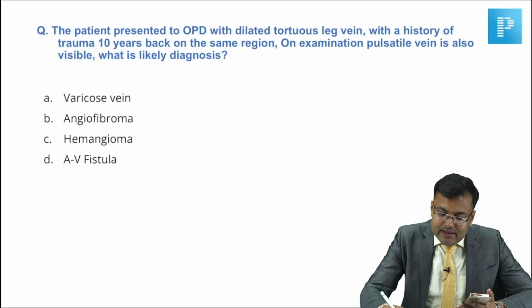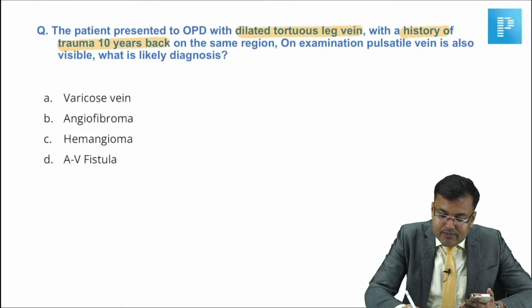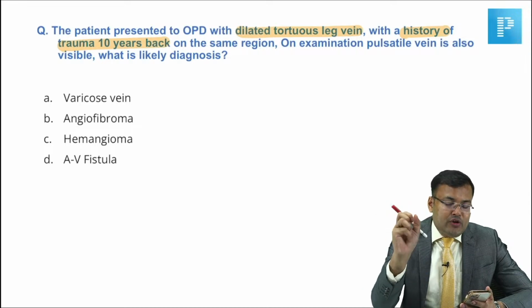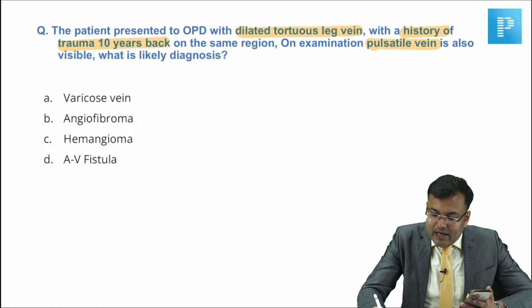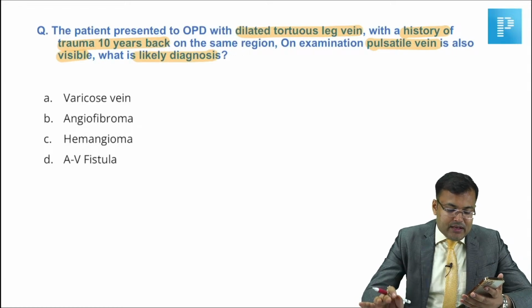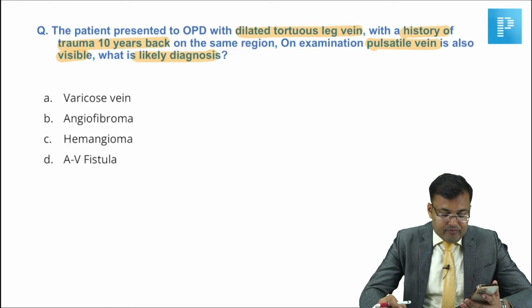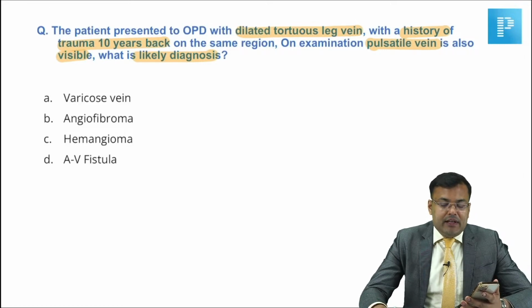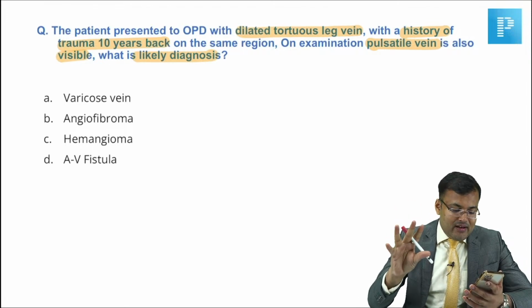A patient presented to OPD with a dilated tortuous leg vein with a history of trauma 10 years back. Can you see, guys? There is a pulsatile vein and it's also visible. What's the likely diagnosis? Guys, first tell me, was this question there or not? Dilated tortuous leg vein with history of trauma? Yes. Pulsatile vein. Guys, be careful. It is not a varicose vein. It is pulsatile.